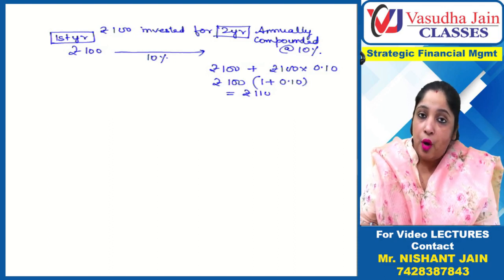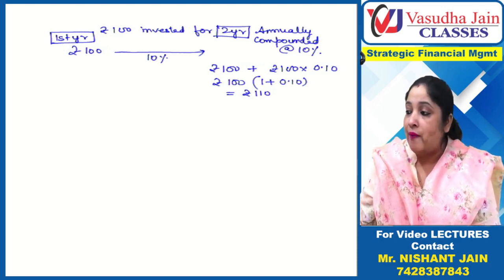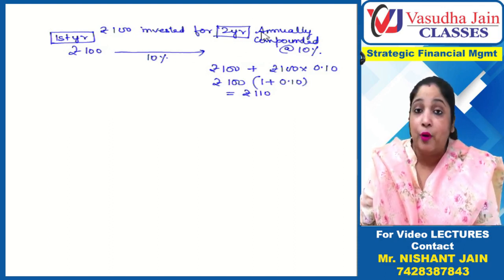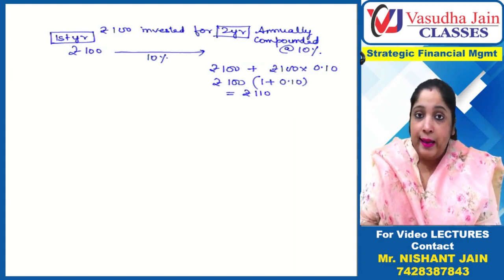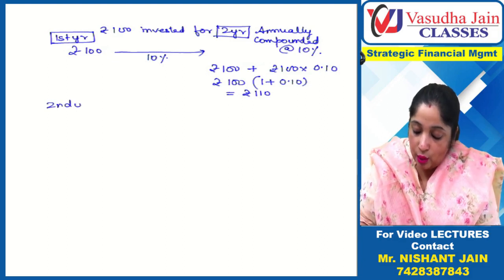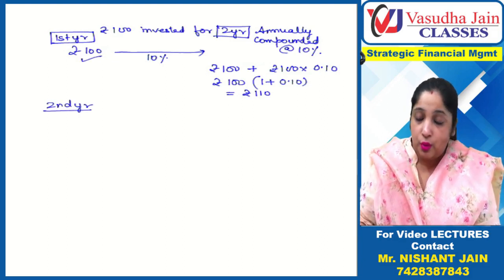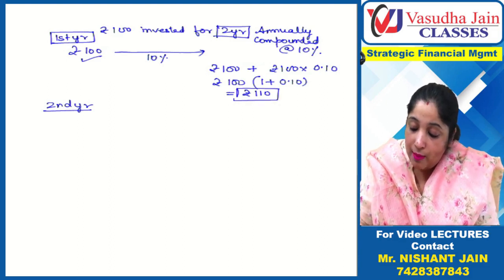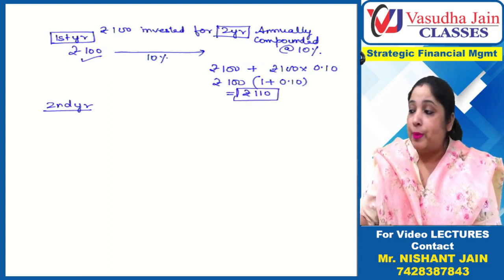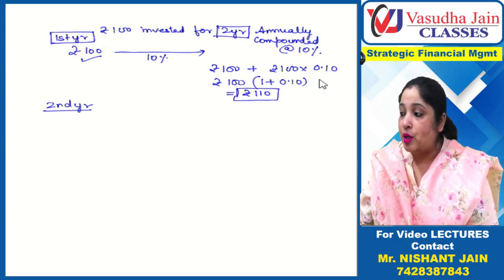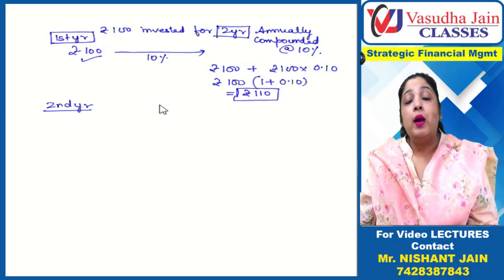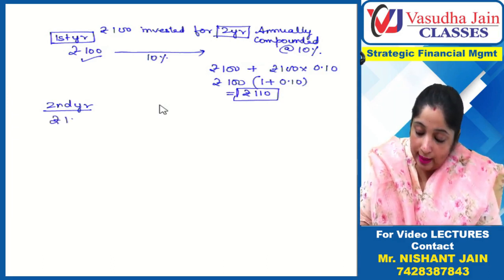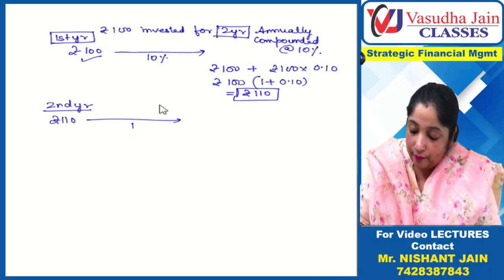Now, are you withdrawing your investment, or have you invested for 2 years? You have invested for 2 years. So you are not withdrawing your money. Now in the second year, you will not get interest on 100 rupees. No, you will get interest on this amount, 110. That is the principal and the interest both together, 100 plus 10 rupees. You will get the interest now on 110. So on 110 you will get interest at the rate of 10%. How much will it become?